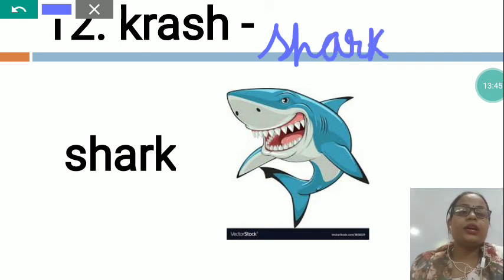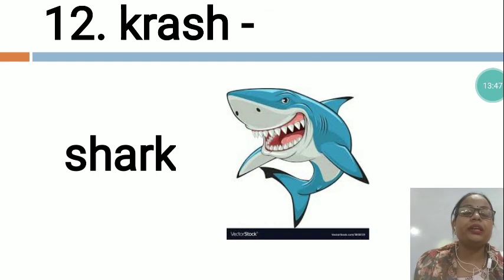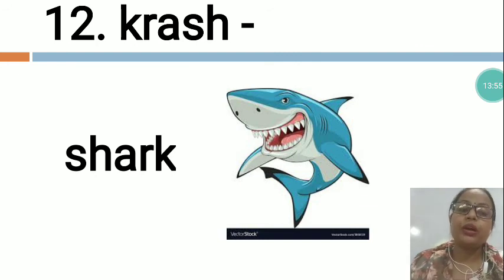S-H-A-R-K, shark. You know, dear children, this is a very dangerous water animal. It is very harmful for other water animals also, as well as human beings. This water animal, shark, attacks human beings also. So this is a dangerous water animal, which is shark.